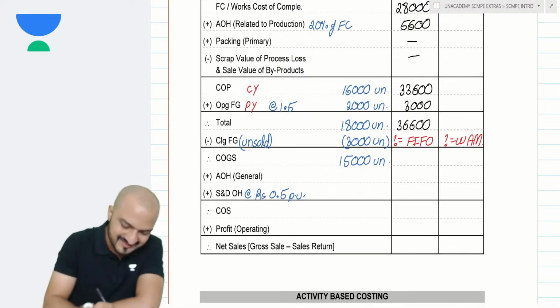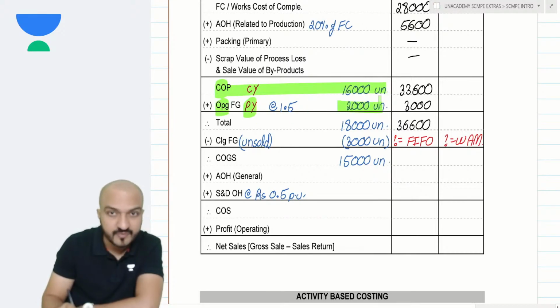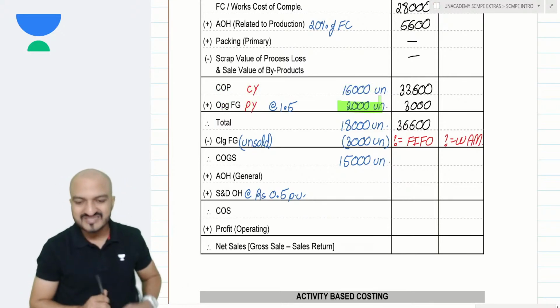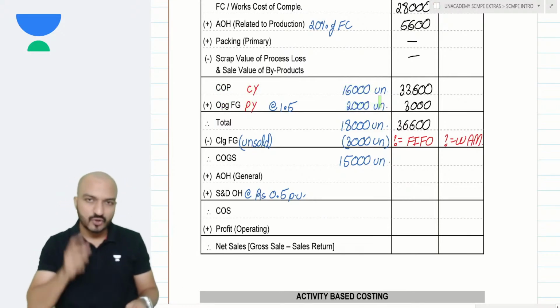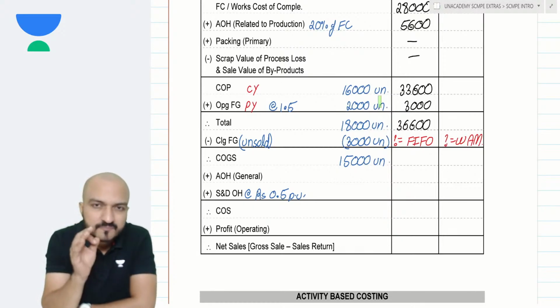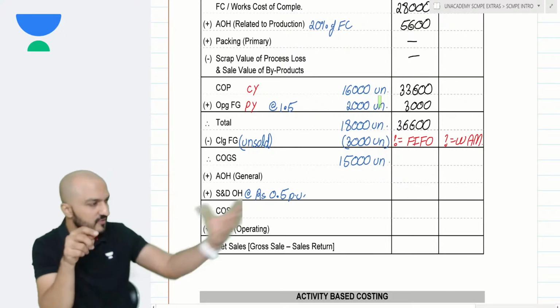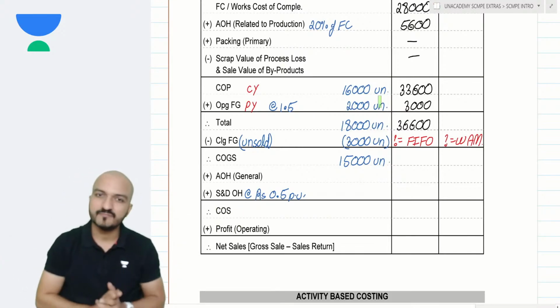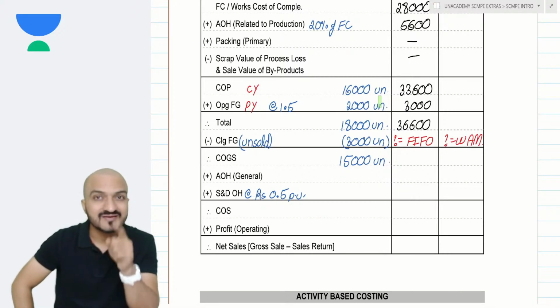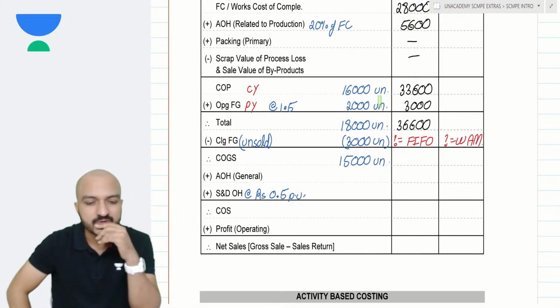So please remember that COP always represents the units of current year and opening always represents the units of previous year. So as per FIFO method, yes Razia, stock purchased first will be sold first. Razia, your sentence is correct, but it is applicable for a trading company, because a trading company will purchase and sell. My example here is not a trading company.